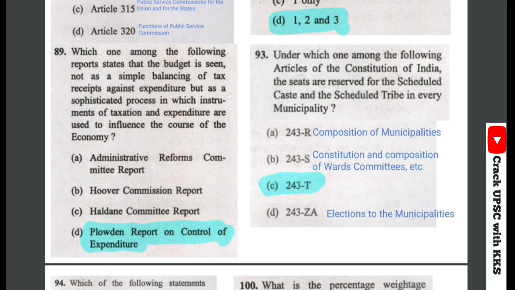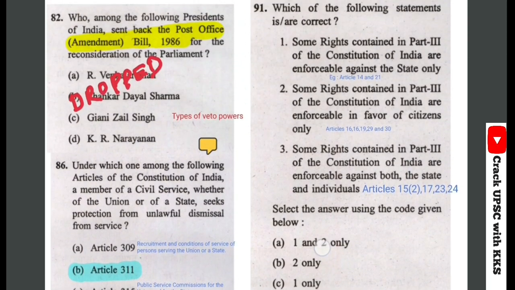So these types of questions are called bouncer questions. You have to decide in the exam hall whether to attempt this question or not, as it is neither in any standard book nor in any NCERT book. So you'll have to decide in the exam hall whether you should leave it or not. Let's see the next question.